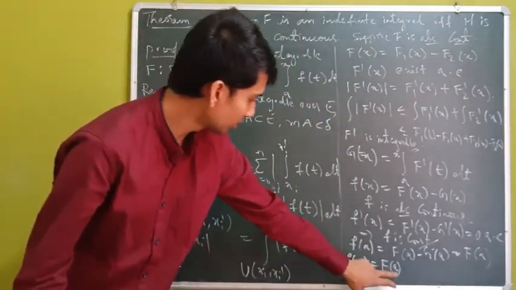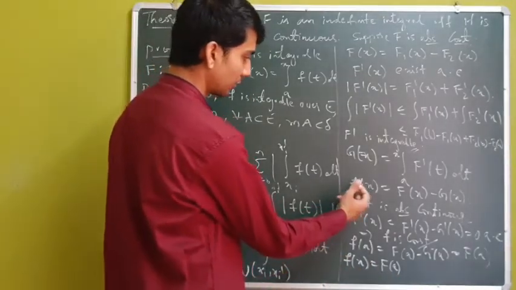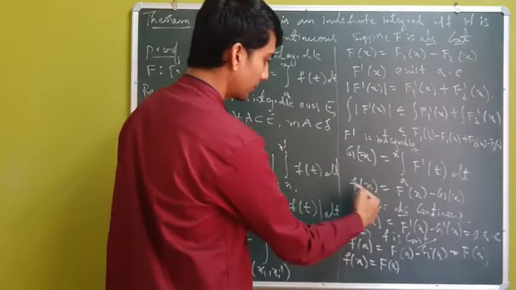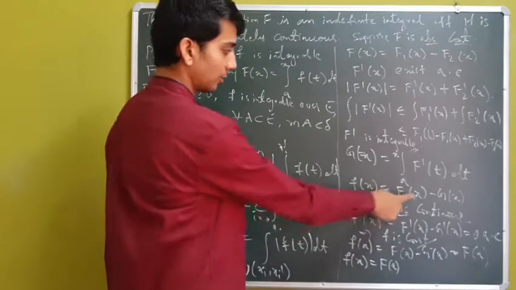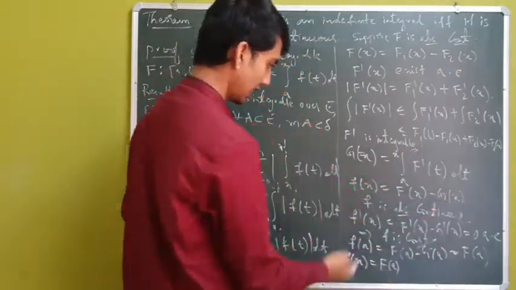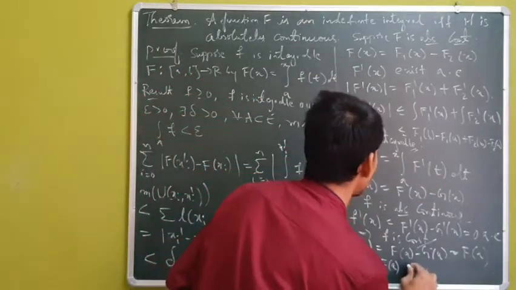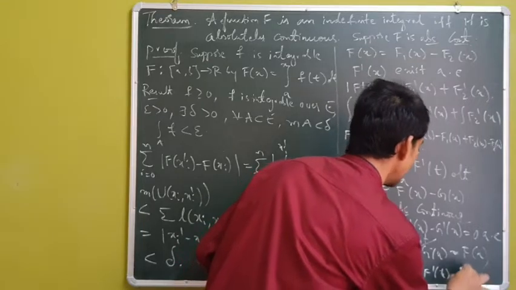Since phi of x equals f of a, by our defining the function phi of x to be f of x minus g of x, I have f of x to be phi of x plus g of x, where g of x is the indefinite integral of f dash of t dt.